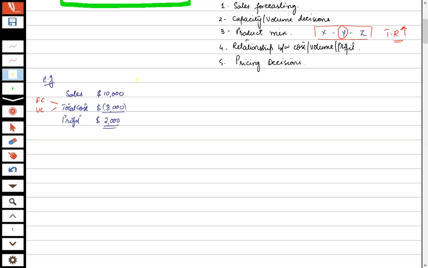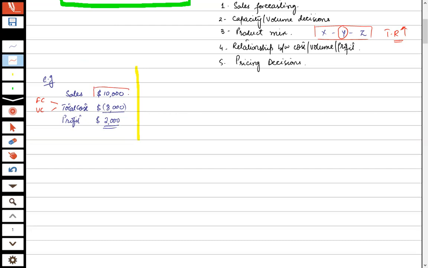Now the organization wants to see how much I want to sell. How much should I sell in order to achieve no profit, no loss, because there is a recession in the economy, and I want to cut back my production. And obviously, when I cut back my production, my sales units will also suffer.